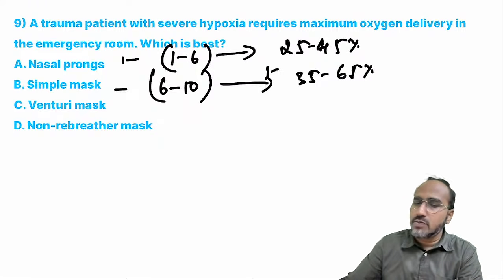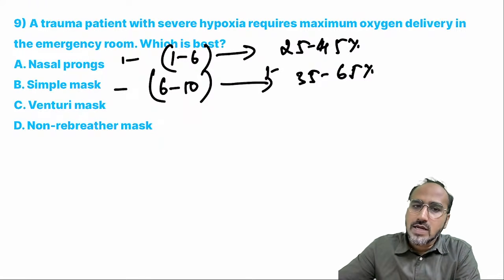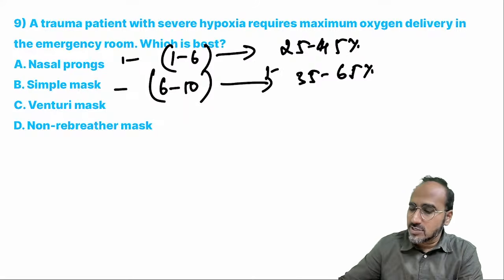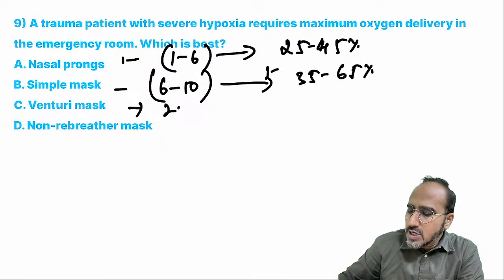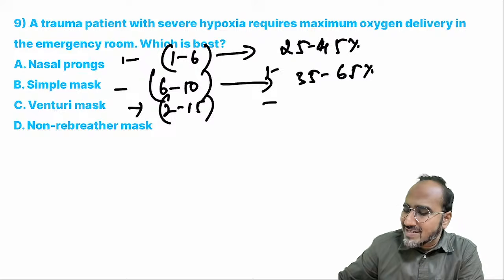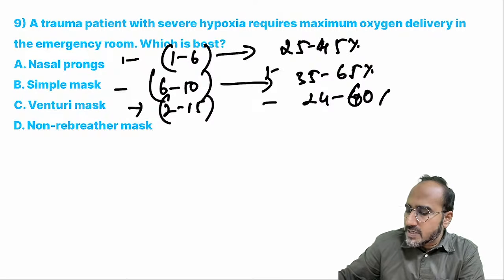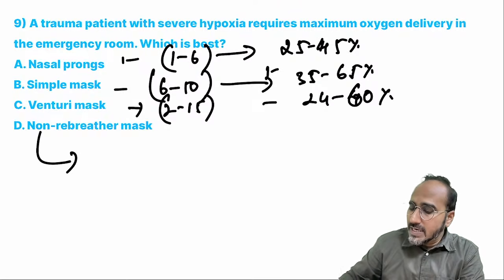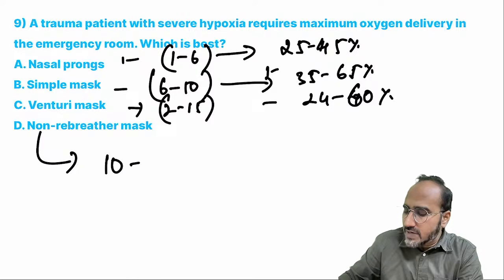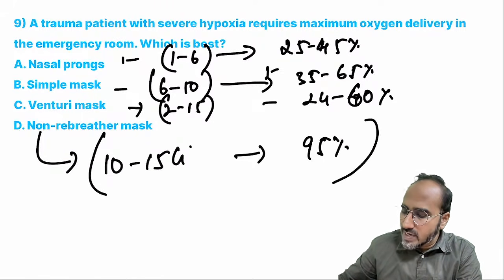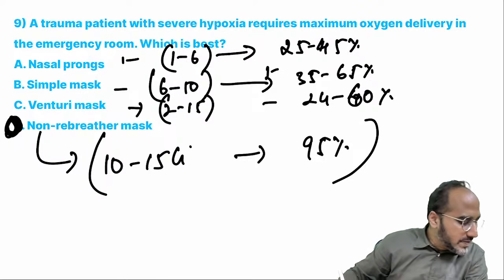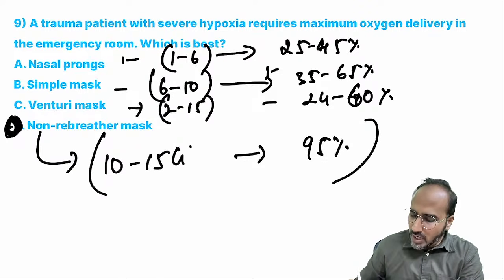If still not improving, then you go for another mask, the NRBM. Venturi mask, again guys, remember, 2 to 15 liters of oxygen, but it gives a fixed FiO2 of 24 to 60%. Non-rebreathing mask can give oxygen of 10 to 15 liters, which in turn gives an FiO2 up to 95%. So what's your answer over here, guys? The maximum that could be given here is through the non-rebreathing mask.